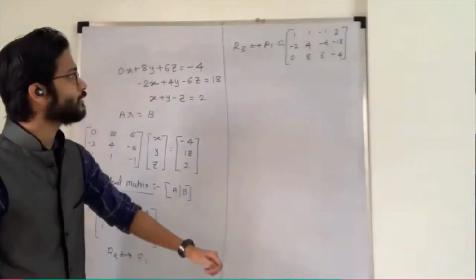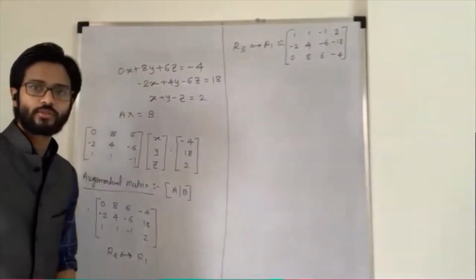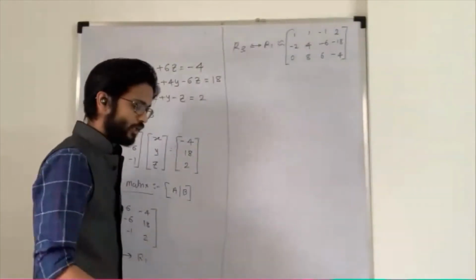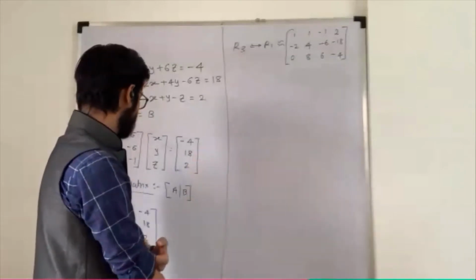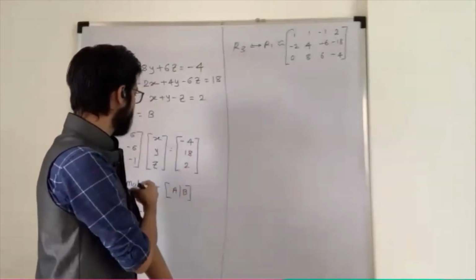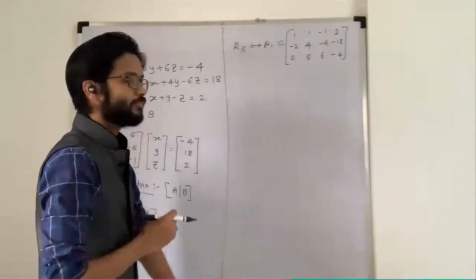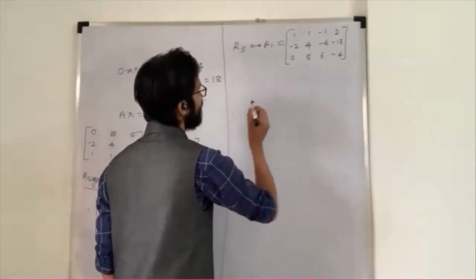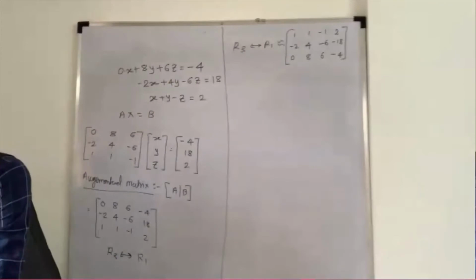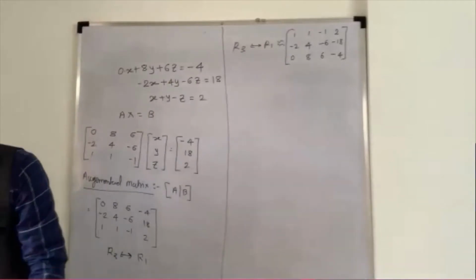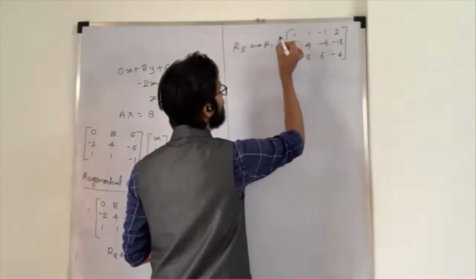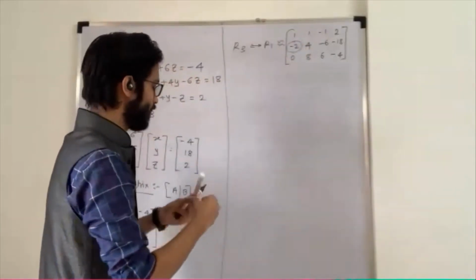What is the rank next? Rank is 3 and it is consistent. Whether unique solution or infinitely many solutions? Unique solution. Okay, let's check whether it has a unique solution or not. Now, what is my next target? My next target is my first element, which is not equal to 0, minus 2. I have to make this a 0. So, which operation should I use?